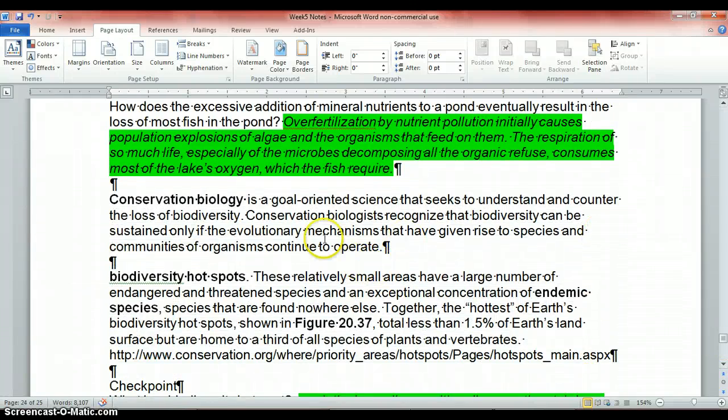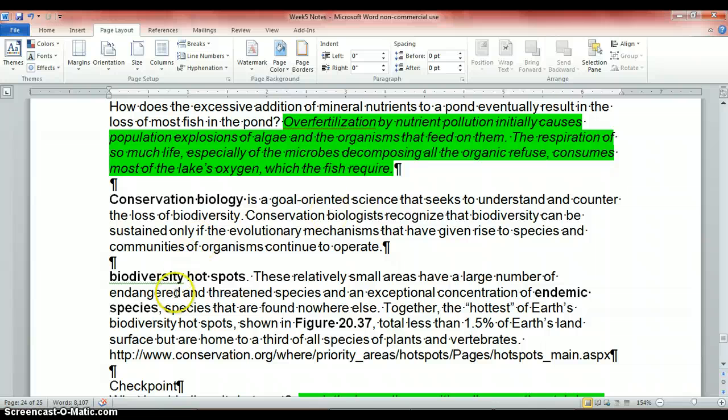Conservation biology is a goal-oriented science that seeks to understand and counter the loss of biodiversity. Conservation biologists recognize that biodiversity can be sustained only if the evolutionary mechanisms that have given rise to species and communities of organisms continue to operate. So conservation biology is how do we protect and conserve. We know that the environment itself does change because that's how evolution happened, but we don't want to do undue pressure.